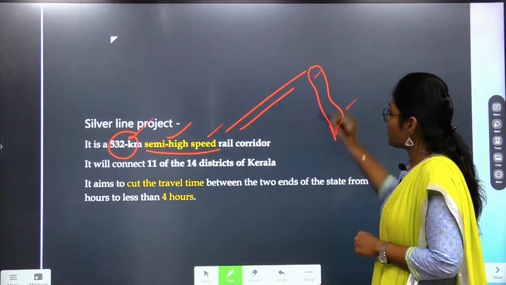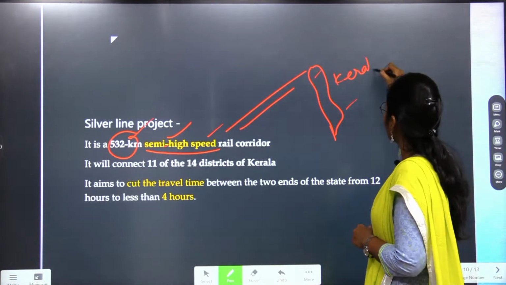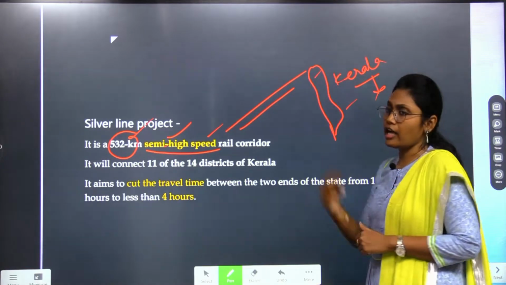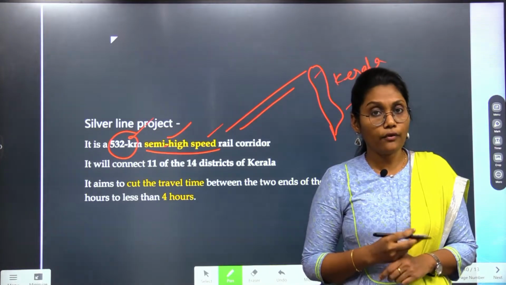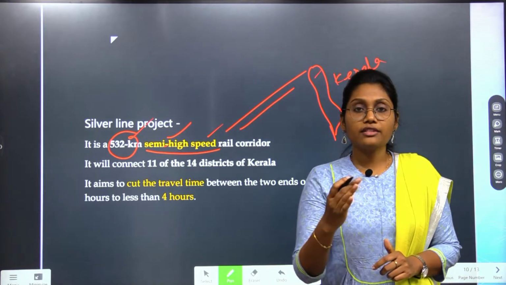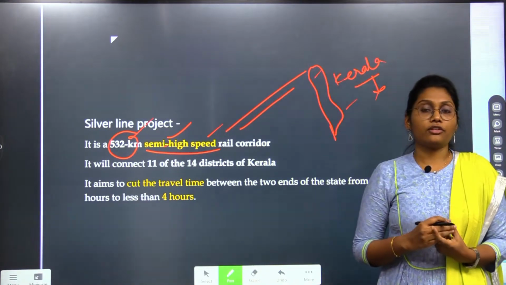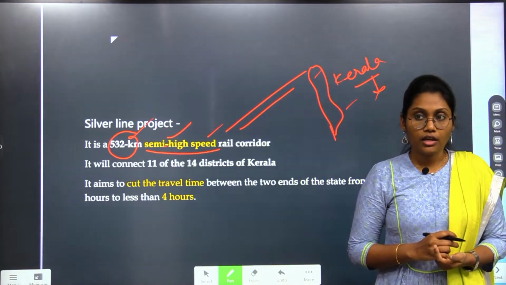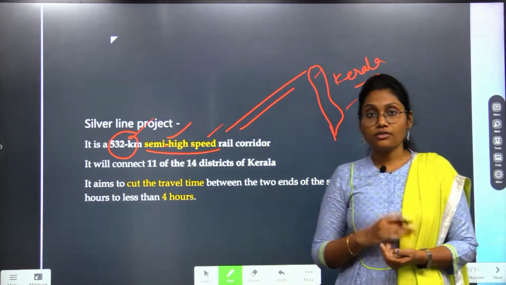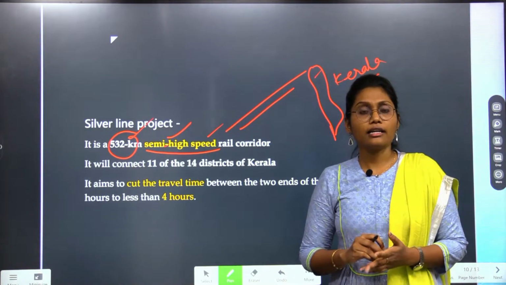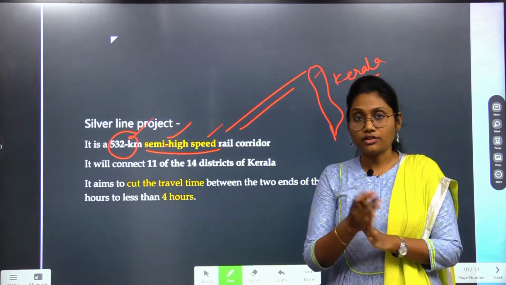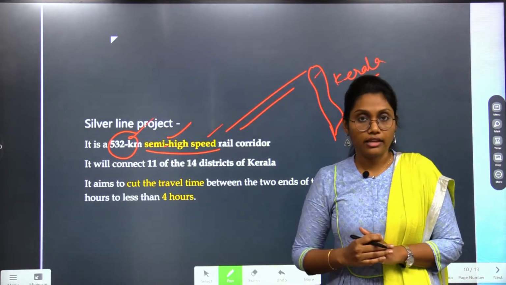in Kerala, we have many terrains, ups and hills, very rich biodiversity, forests and all. So considering the physical geography of Kerala, we can't achieve such a straight line for kilometers. We can't construct such straight railway lines.